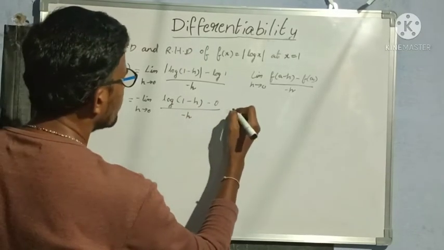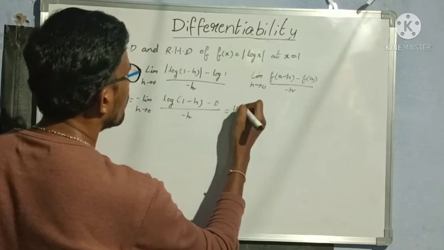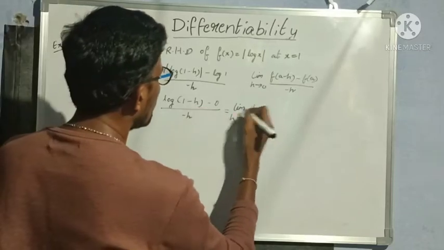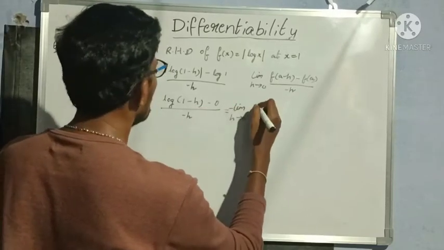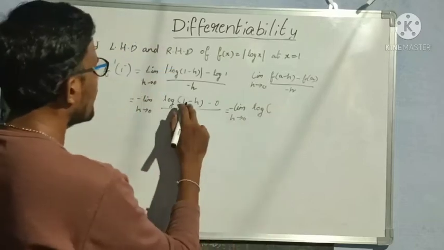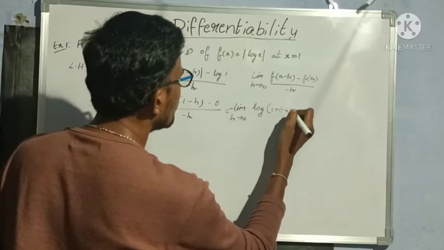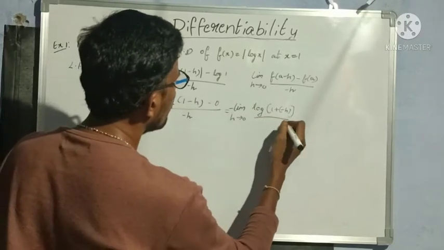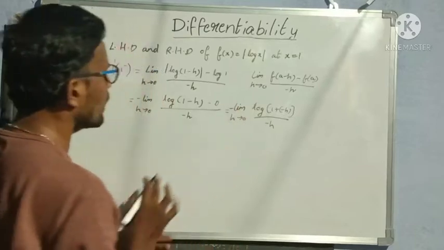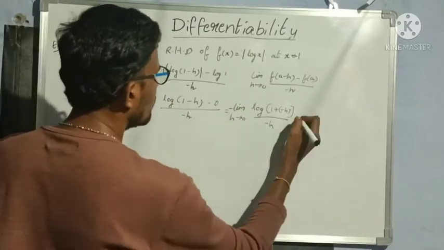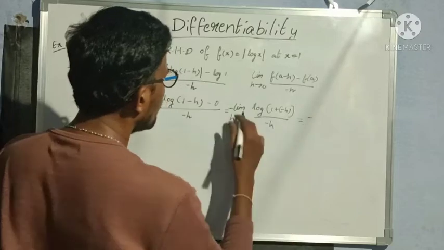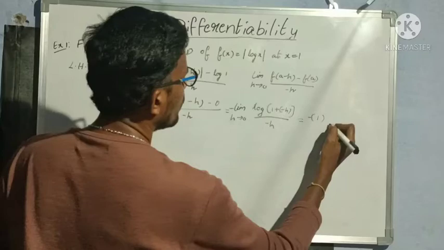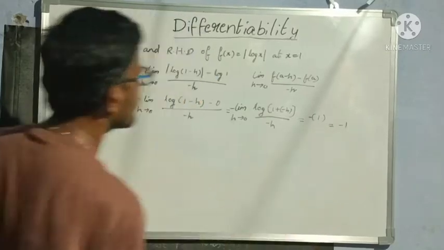Now again I will write is equal to limit h tends to 0. So this one I am writing, so minus limit h tends to 0 log of this minus h I can write like this, 1 plus of minus h, plus into minus is minus, so that I will get minus h here divided by minus h. Anyhow minus 0 is negligible. Okay, so that is equal to, so minus already is there, limit h tends to 0 log of 1 plus x by x, value is 1. So here we are getting left hand derivative as minus 1.